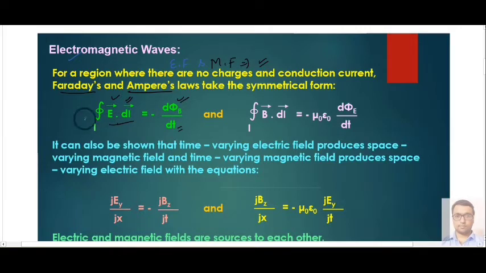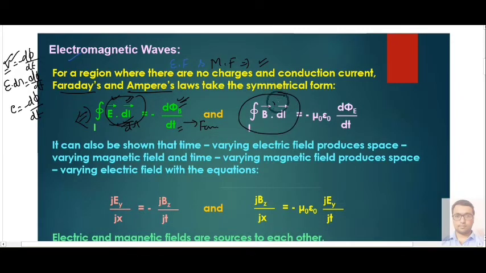We can draw this conclusion from the induced EMF according to Faraday's law, that is voltage equal to minus d phi by dt. For a small gap dl, E dot dl is the change in voltage, so E dot dl equals minus d phi by dt. The same thing is mentioned here, and you can call it Faraday's law as well. Similarly, the line integral of magnetic field will give you this expression.